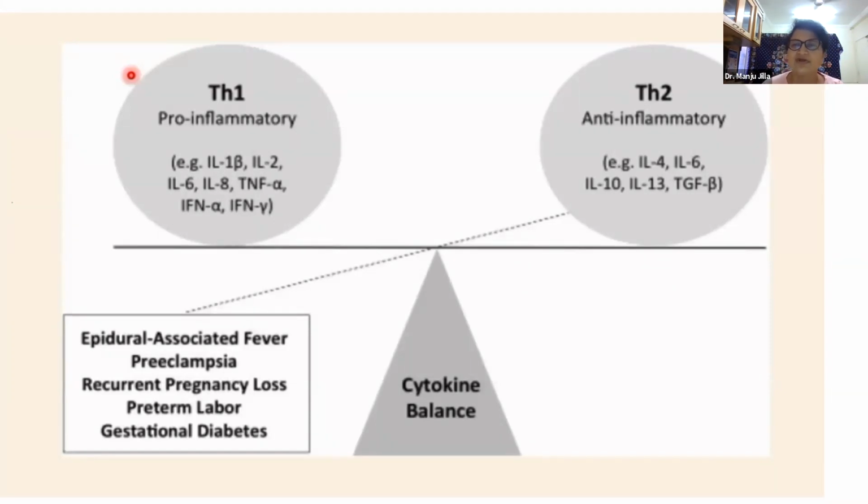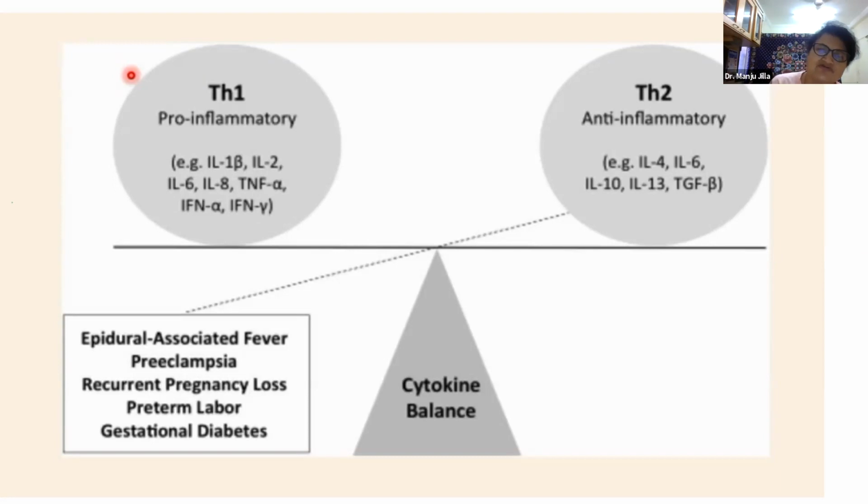Some of them prevent destruction of the foreign tissue, they cover it off, and some of them try to kill the foreign tissue. So Th1 is a pro-inflammatory type of immunity, and Th2 is anti-inflammatory. And what is this Th? Th is a T helper cell present in the endometrium. If the T helper cell takes the pathway of pro-inflammatory cytokine production, it becomes Th1 immunity. And if it takes the anti-inflammatory pathway, that is production of IL-4, IL-6, IL-10, 13, then we say this is a favorable condition for the embryo to implant.